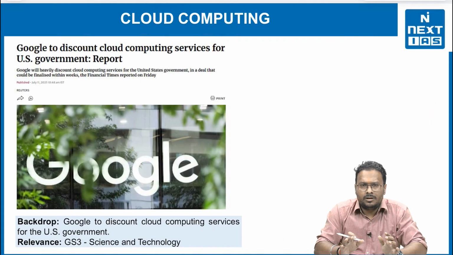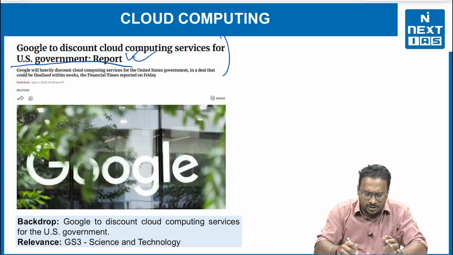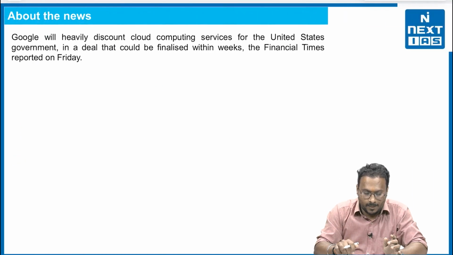Now, the third topic, this is cloud computing, right? Why? Because Google to discount cloud computing services for the US government is a report. Again, although this is the context out of India, but it has a very relative with the UPSC particular syllabus topic, which is science and technology.